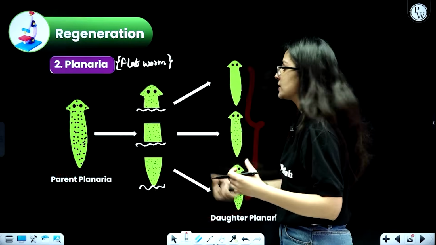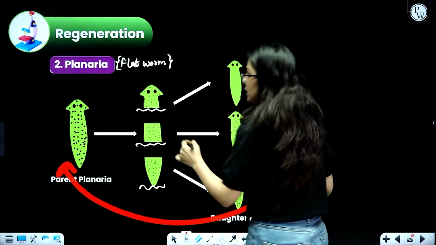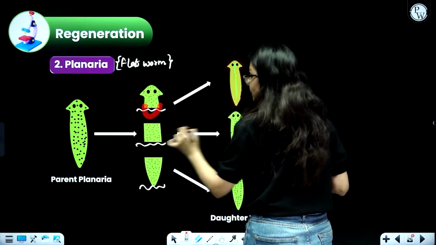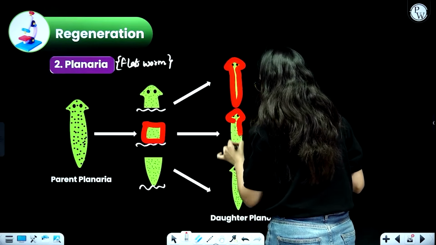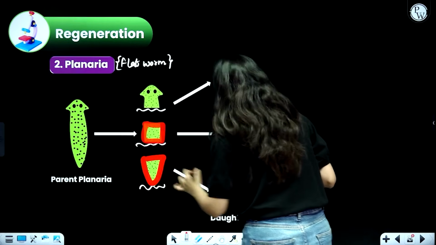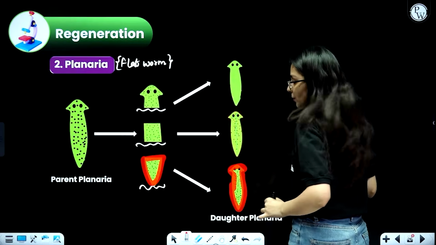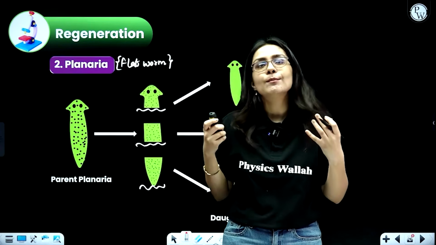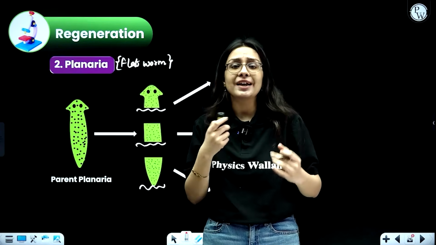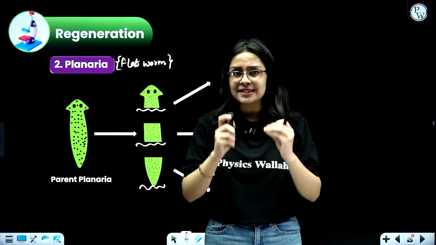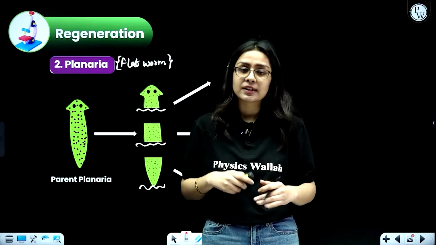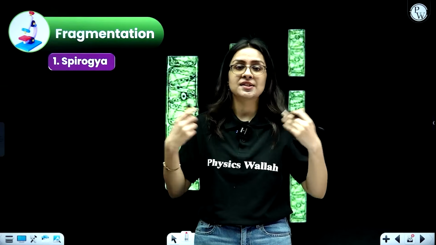Why was this possible? Because each part could develop the lost body part. So this one would also be able to develop the lower body part. Can you see? This is how they developed the full planaria from this particular fragment. This central body part also developed the head as well as the tail. The lower body part was able to develop the entire head and the rest of the body. This is what happens in regeneration. Now regeneration is mostly a mode of repair of the lost tissues and body parts, but in some organisms it can also act as a mode of reproduction. Not to worry, we will cover this once we understand fragmentation, because when you understand this, you will be able to distinguish the two processes even better.